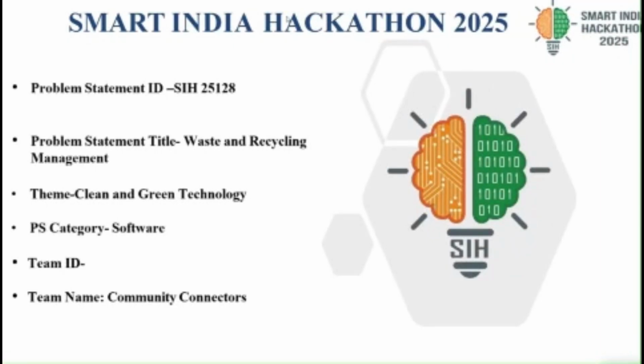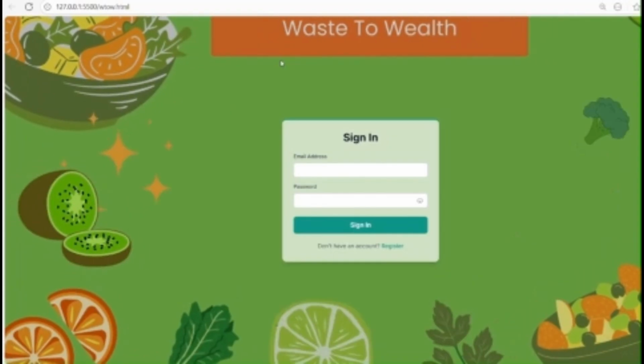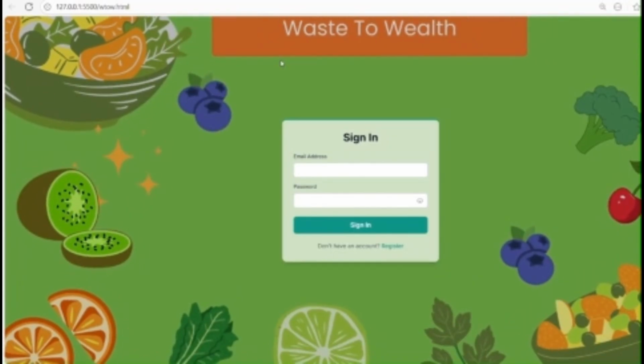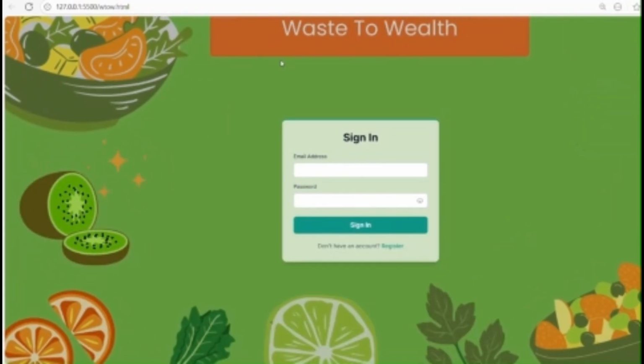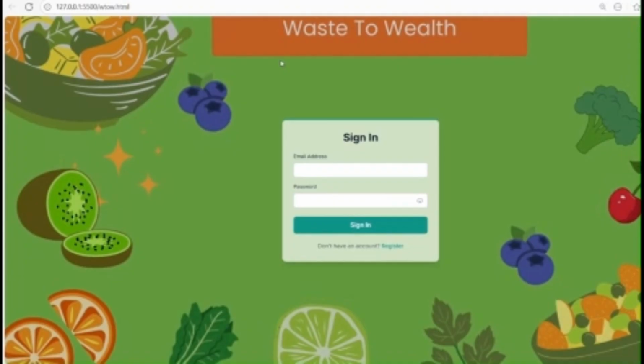Our problem statement ID is SIH 25128. The problem statement title is Waste and Recycling Management. Our team is Community Connectors. Our project is Waste to Wealth. Our project is related to organic waste.